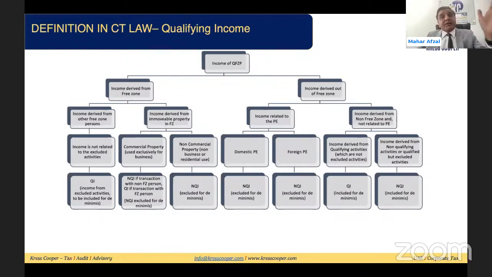The second category is the person can make the transaction by sitting in the free zone, out of the free zone, the person can make the transaction with the non-free zone parties, non-PE parties. I'm asking non-free zone, non-PE.